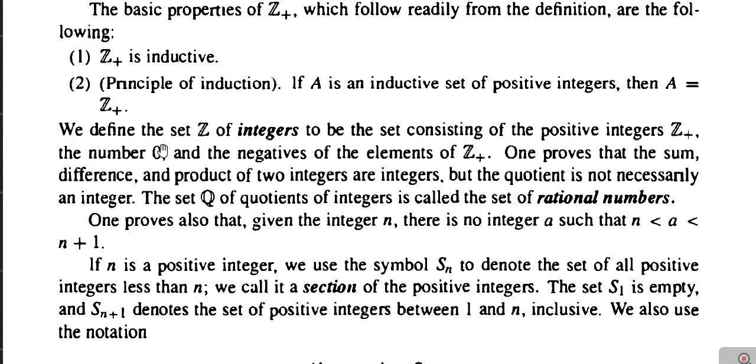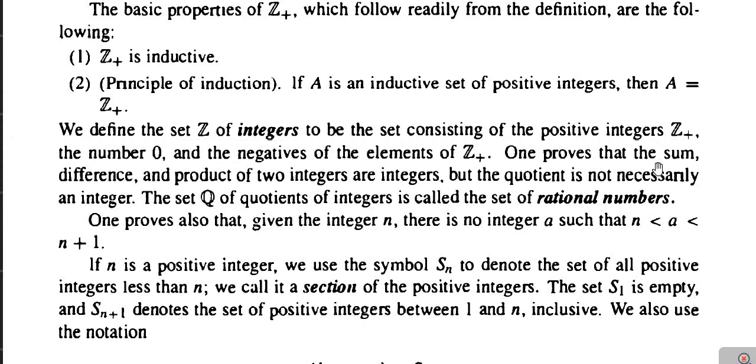Next, we define the set Z of integers to be the set consisting of the positive integers, the elements of Z plus, then the number 0 and the negatives of elements of Z plus, meaning additive inverses of elements of Z plus.